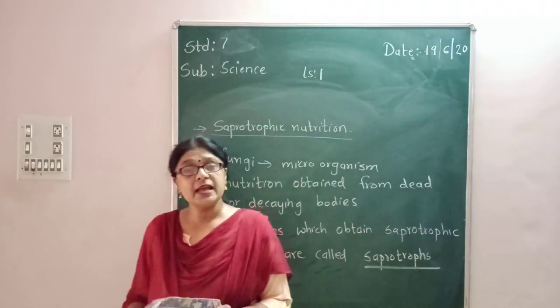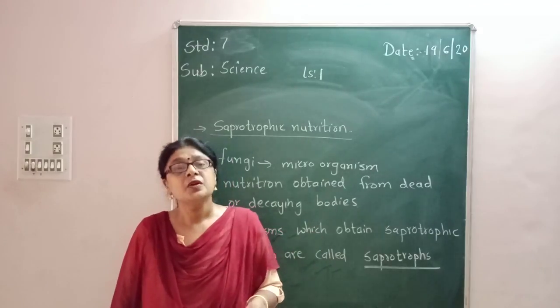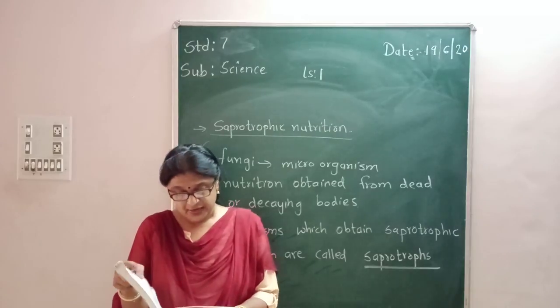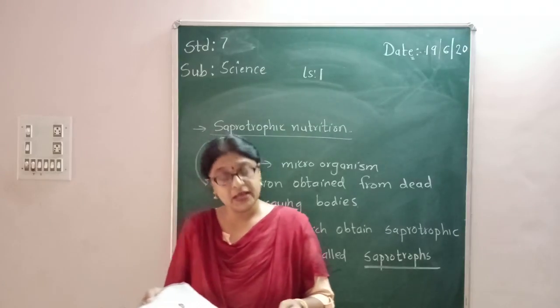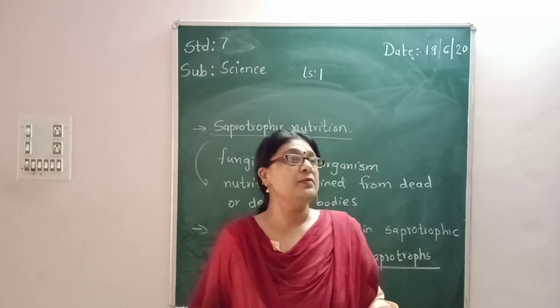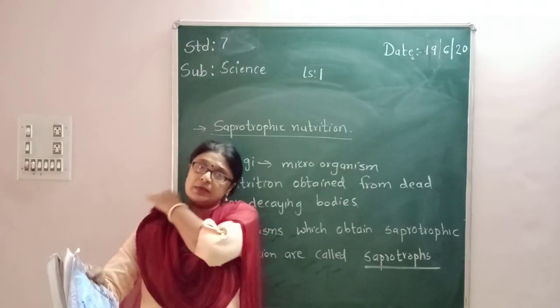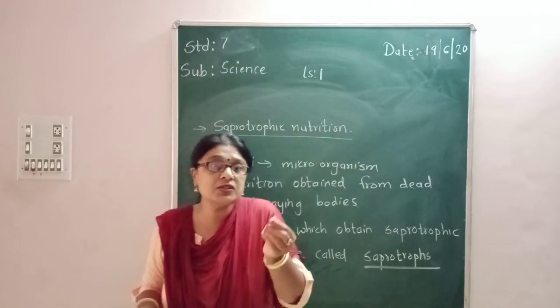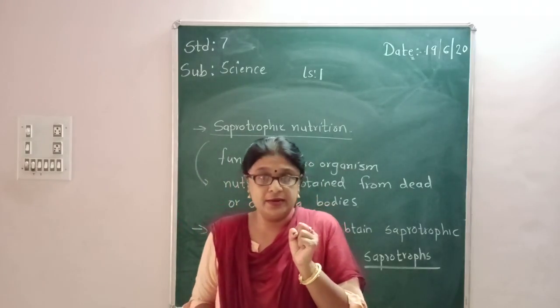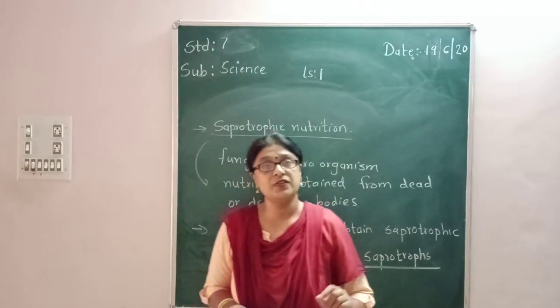Now this type of fungus or fungi you can see on pickles, on bread. Fungi can also grow on leather clothes, and sometimes you may also see it on woolens and cotton clothes. Why? Because of the humidity, the moisture present in the atmosphere.